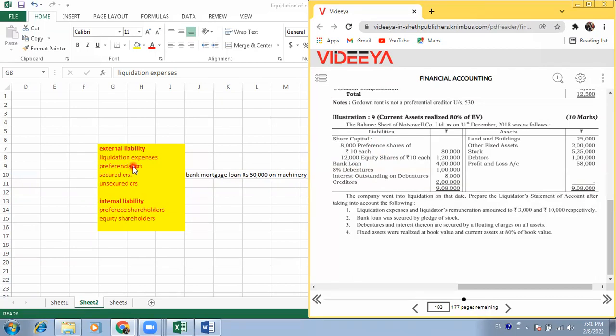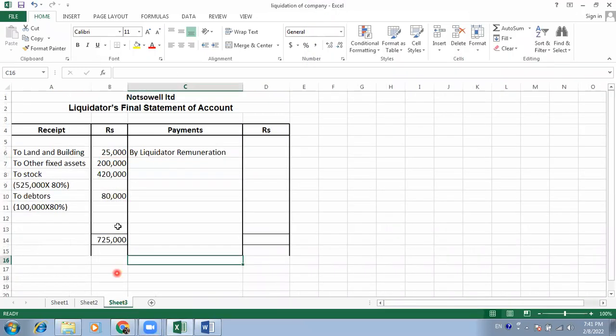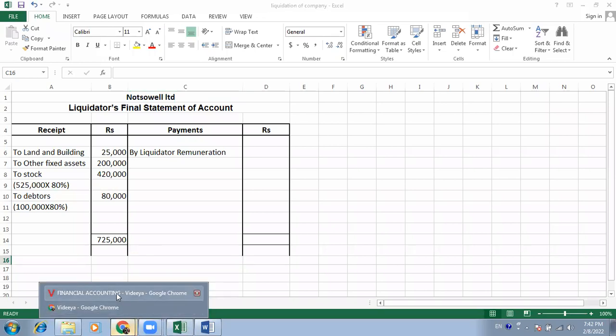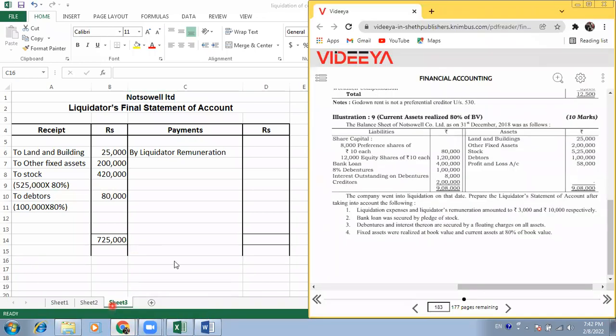So first we have to pay liquidation expenses, but at the same time, as we realize the stock, 80% of the stock, that is rupees 4,20,000, out of this 4,20,000 we have to pay the bank loan of 4 lakh, because the bank loan was secured by pledge of stock.